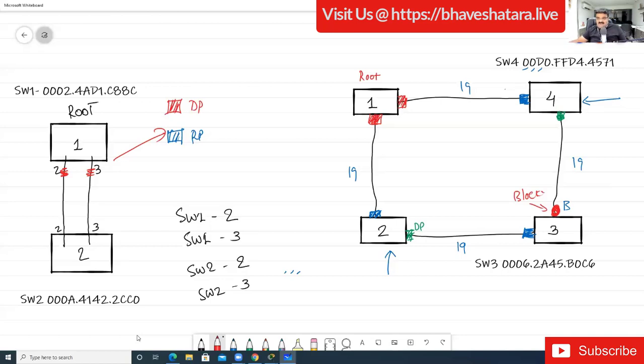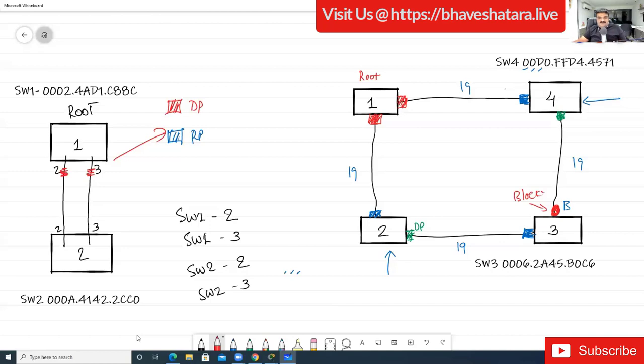But this time you cannot identify this type of system like the neighbor's MAC address. Why? Because the neighbor's MAC address is the same. Both ports are connected with the same switch, so the neighbor MAC address is the same, right? Here we have this option like switch 2 having a lower MAC address, and that's why this will be the designated port. But in this case you cannot identify this, because both the ports are connected with the same switch, and this switch has the same MAC address.